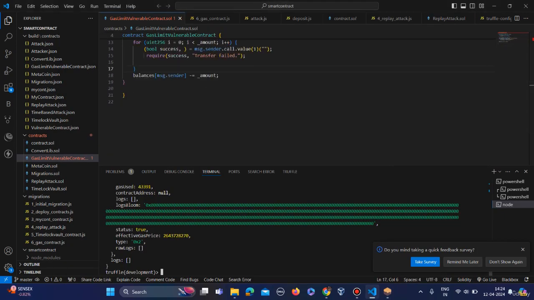Now let's try to withdraw 0.5 ether from our contract. Okay, so the command is await instance.withdraw, web3.utils.toWei, then 0.5 ether.